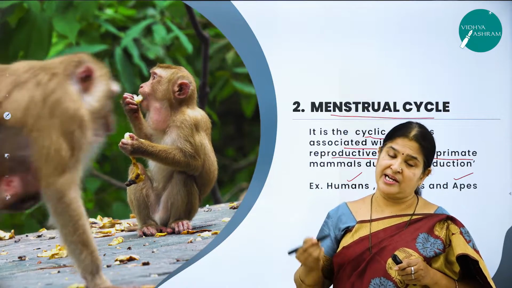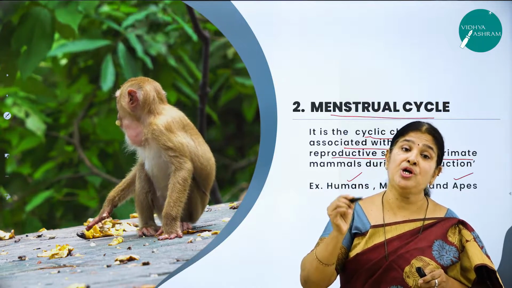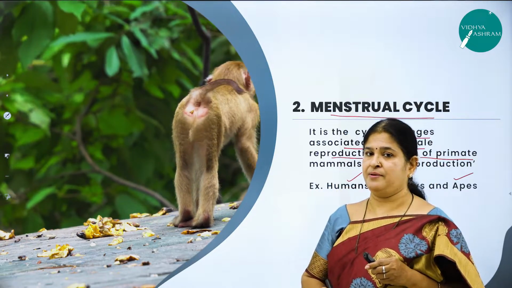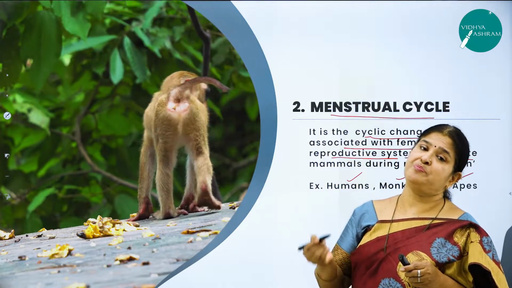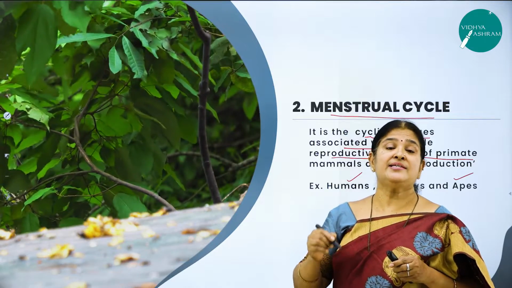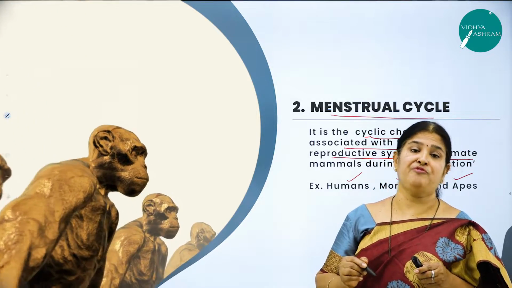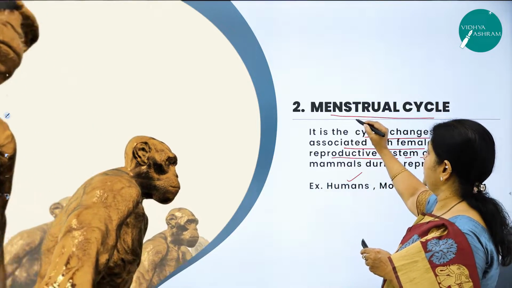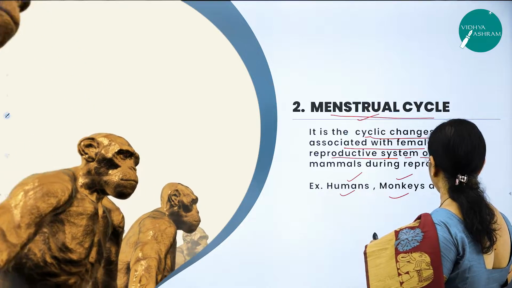Once again, what is the difference between the estrous cycle and the menstrual cycle, children? Estrous cycle is a type of reproductive cycle seen in sexually matured non-primates, and menstrual cycle is a cycle which is seen in primates. So the periodic series of changes that occur in the female reproductive system of primates, you call it as menstrual cycle. What are the examples? Human, monkey and apes.